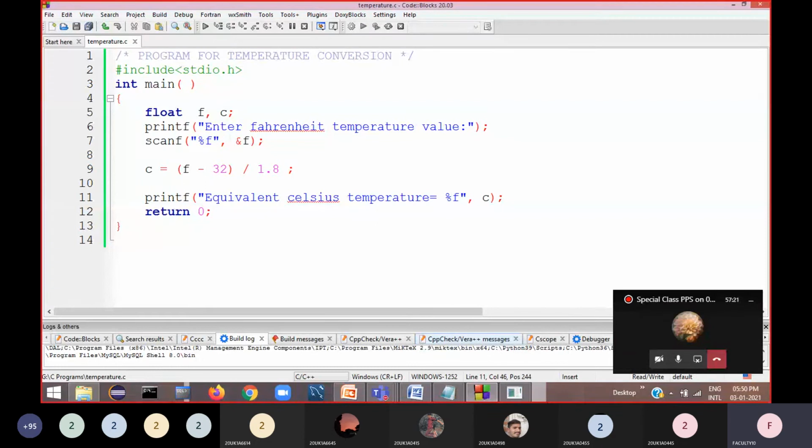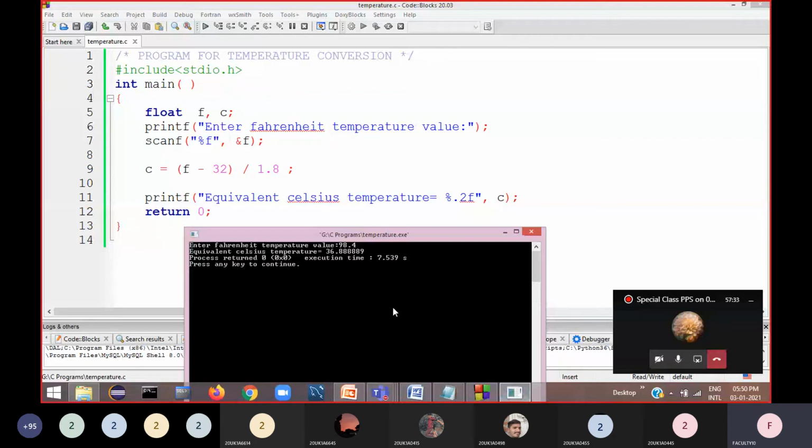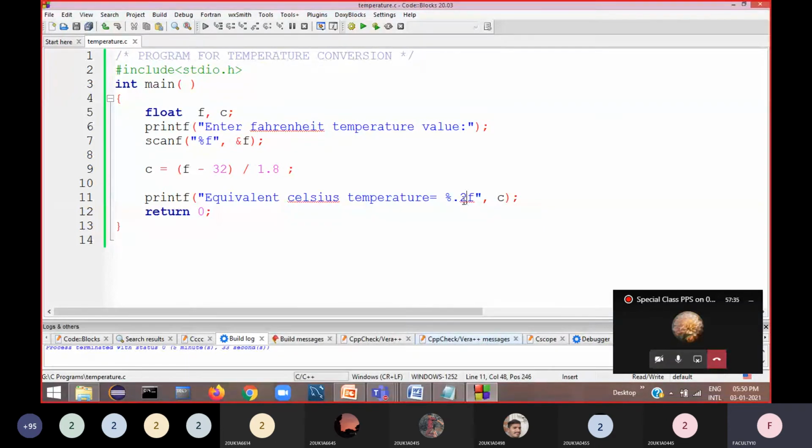You can write this as %0.2f. When you write 0.2f, the compiler understands that you want to print the number only up to 2 decimal places. After the point you have given the number 2, which means restrict the number to only 2 decimal places.